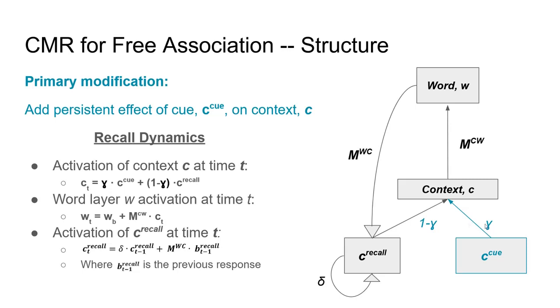So note that if gamma is 0, then the model just reduces back to the more conventional version of CMR presented in the last slide, where the Q only has an effect at the beginning of recall through C recall. But if gamma, on the other hand, is 1, then we have no memory of previous responses, and every response is just driven by the Q. And we'll get no sort of response chaining or anything like that.